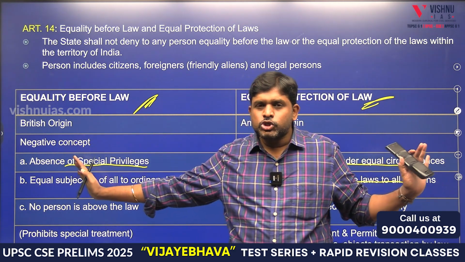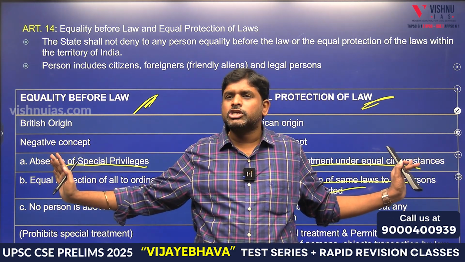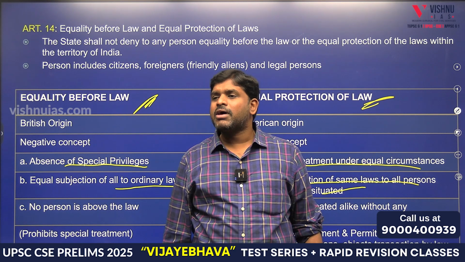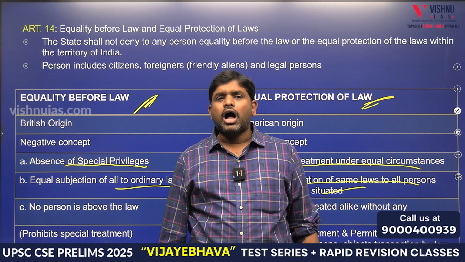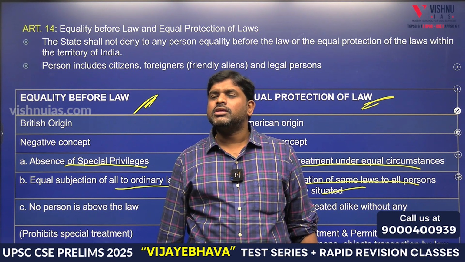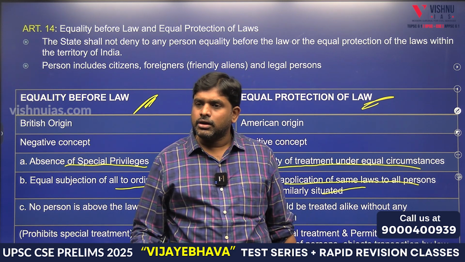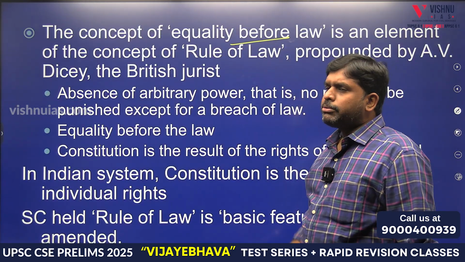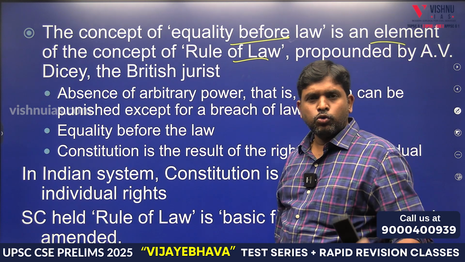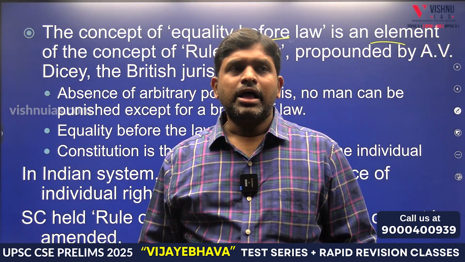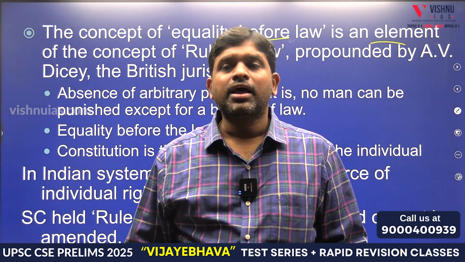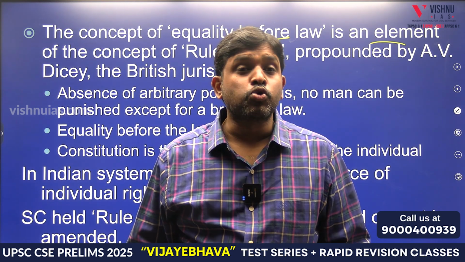So the major difference which you have to understand between equality before law and equal protection of law, ఏ సందర్భంలోనైనా ఏ సిట్యువేషన్లోనైనా సరే మనం అందరినీ సమానంగా చూస్తే దట్ ఈస్ కాల్డ్ as equality before law. According to the equals, the treatment will be equal. If the people are unequal, then the treatment will be unequal. It will be coming under equal protection of law. The concept of equality before law is an element of the concept of rule of law. ఆ రూల్ ఆఫ్ లా అందరికీ సమానంగానే ఉంటుంది. రిచ్ పర్సన్ మర్డర్ చేసినా సరే, పూర్ పర్సన్ మర్డర్ చేసినా సరే అందరికీ సమానమైనటువంటి శిక్ష పడాల్సిందే, రూల్ ఆఫ్ లా.